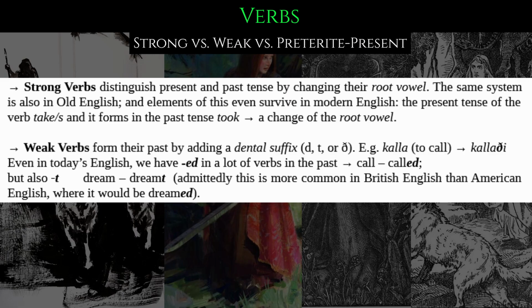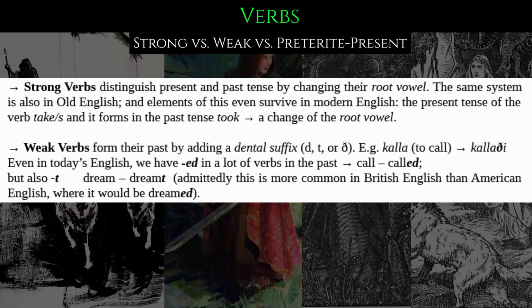The strong verbs distinguish present and past tense by changing their root vowel. The same system is also in Old English, and elements of this even survive in modern English. For example, the present tense of the verb to take, or takes, and it forms in the past tense, took. Here we have a change of the root vowel from take to took.